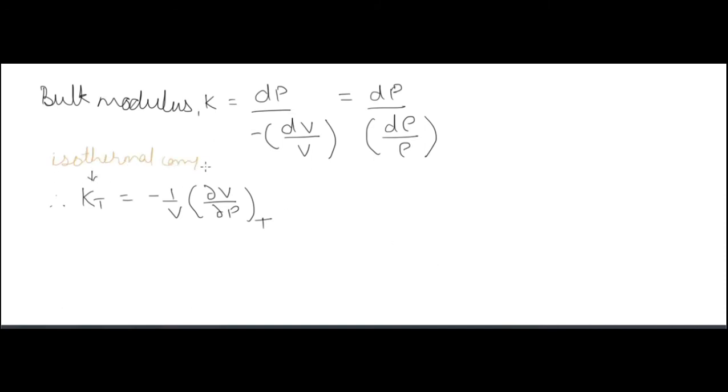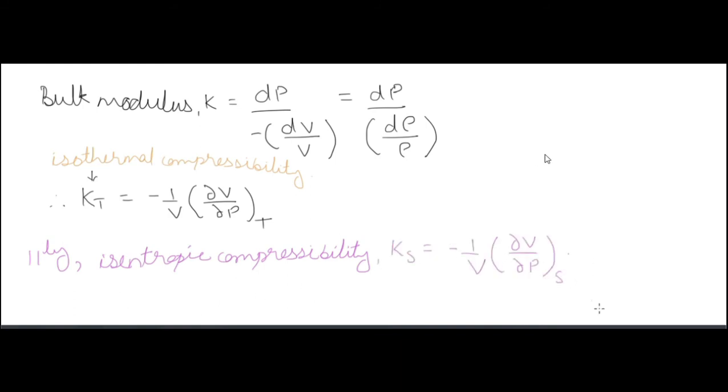Similarly we have isentropic compressibility also. This is isothermal compressibility, because temperature is constant here. And isentropic compressibility is equal to minus 1 by V dou V by dou P at constant entropy.